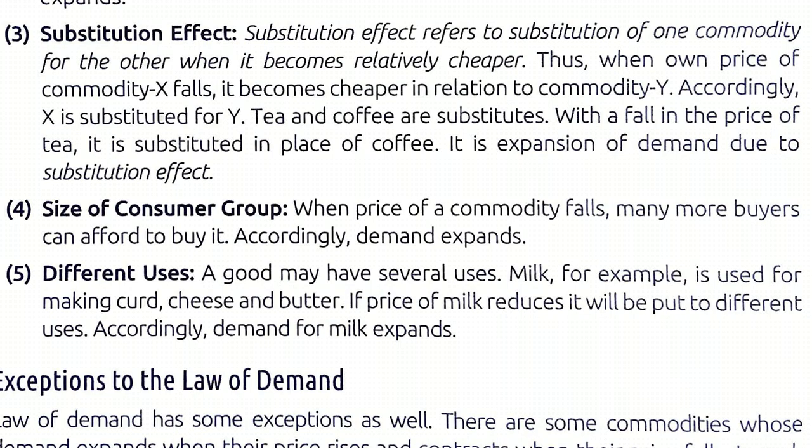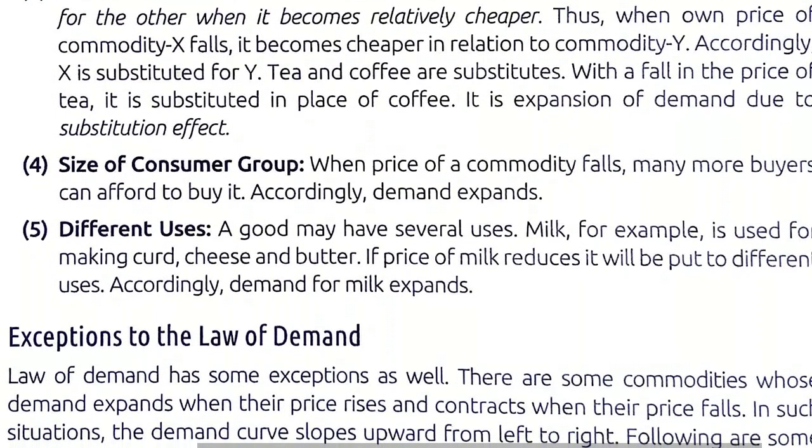Milk is the best example of a commodity which can be put to different uses. When the price of milk is higher, normally people will purchase milk for essential use only, for example, for feeding the baby or for drinking for health purposes. But when the price of milk decreases, people will purchase more milk to make sweets, curds, and several other things. So when the price of milk decreases, its demand will increase. So these are the reasons behind the law of demand.